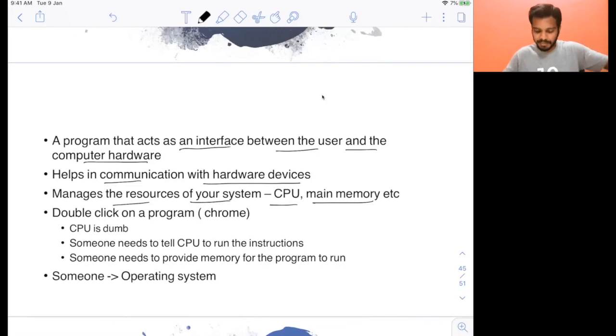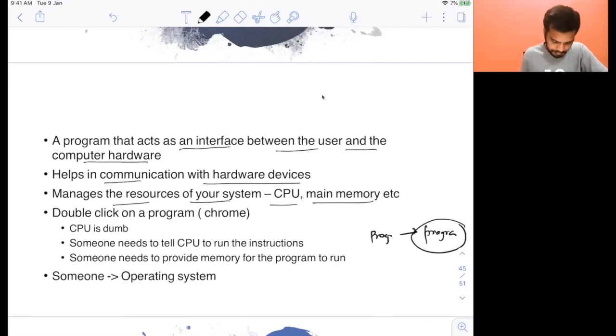That is another program, so basically a program to run a program. Don't get confused by this, but you have a program that the operating system helps in running, and the operating system is also a program that helps in managing the resources. It helps in communicating from your program to the hardware, right? Everything else is done by the operating system.